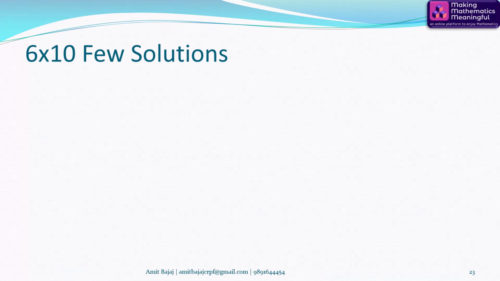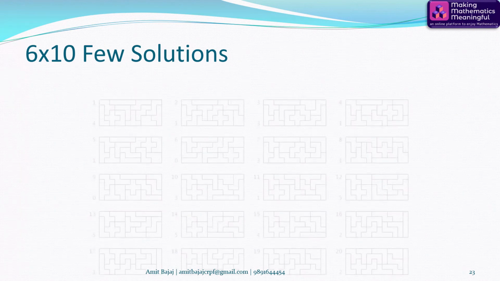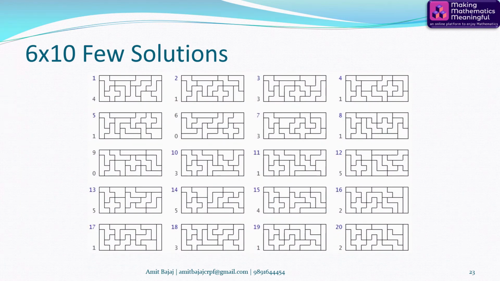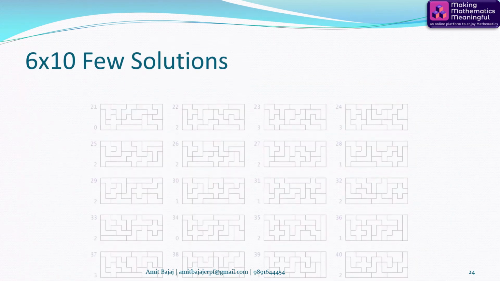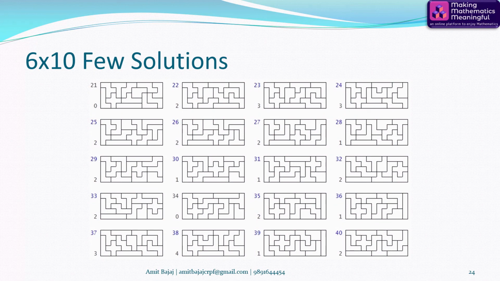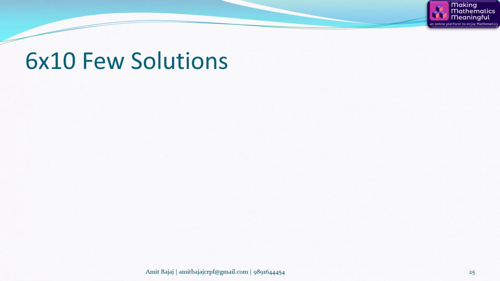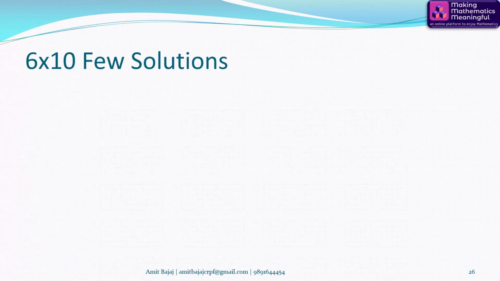I'm showing you a few more of the possible 100 solutions of 6 by 10 for your reference. They are all found using computers.